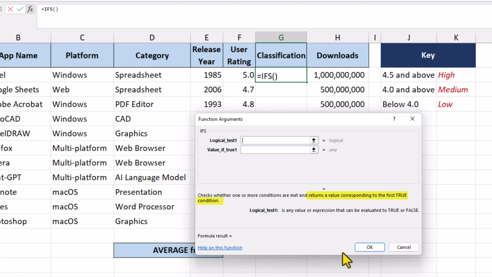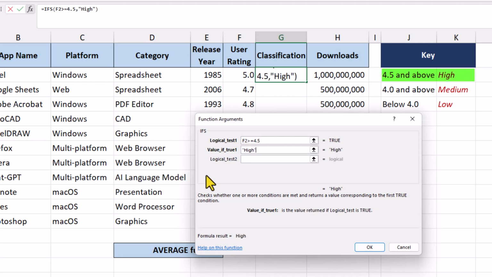And what that means is we need to consider the order that we test for the conditions. So the first test, we want to know, is this cell here greater than or equal to 4.5? And if that test is true, we want the word "high" to appear as the result. We need to wrap this text inside quotation marks.